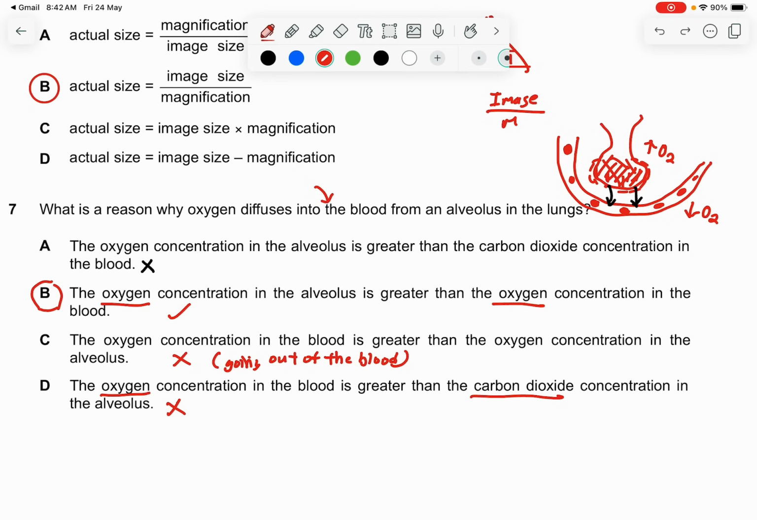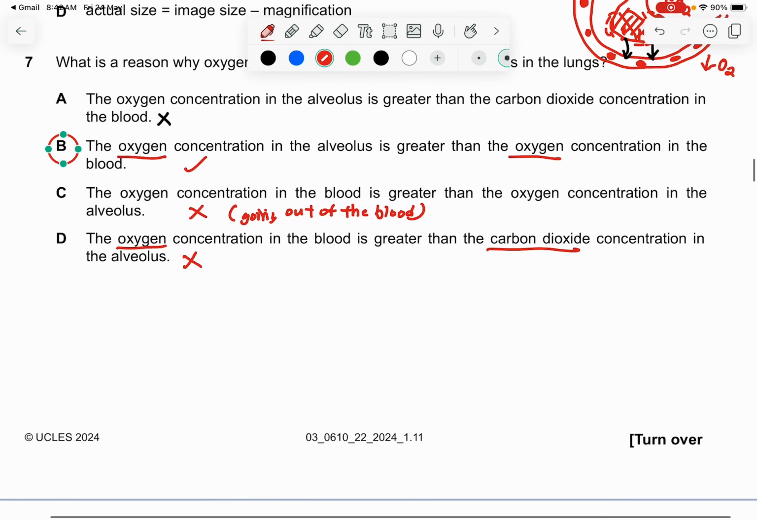Slightly a trick question. You just need to know that it has to be the same gas for diffusion to happen. Alright?